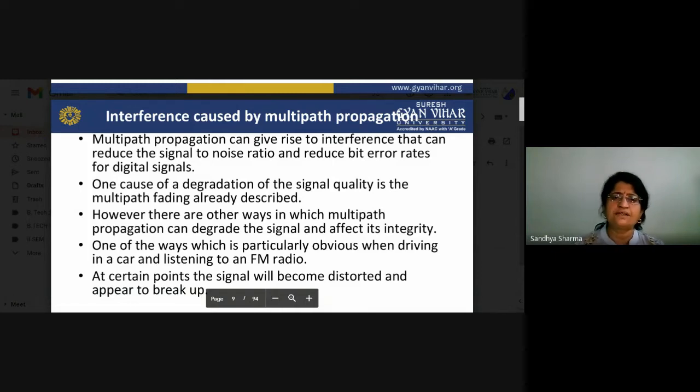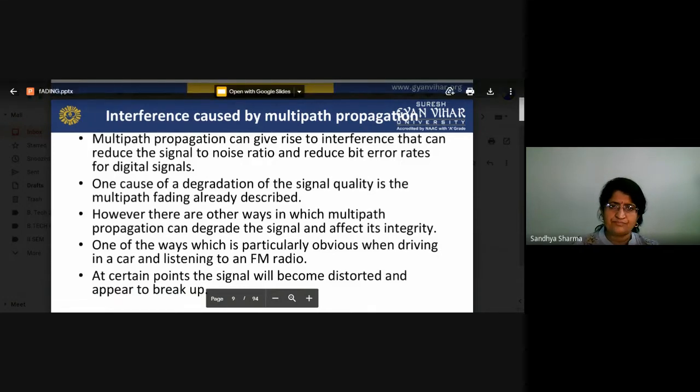One of the ways, which is particularly obvious when driving in a car and listening to an FM radio, is that when you are moving, at certain points the signal becomes distorted and appears to break up. As you have already seen when driving a car and listening to FM radio, at particular times the signals will be slightly distorted and at last they will break up.